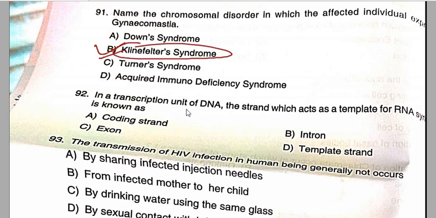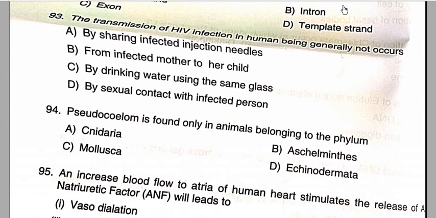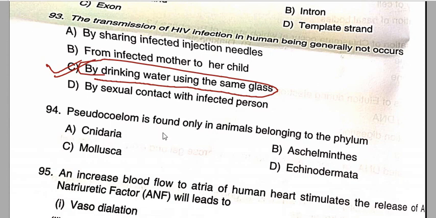In the transcription unit of DNA, the strand which acts as a template for RNA synthesis is known as the coding strand. Option A is the correct answer for question number 92. Then we will move to question number 93. The question asks which mode the transmission of HIV infection in a human being generally does not occur by: drinking water using the same glass. So it does not occur. Option C is the correct answer.